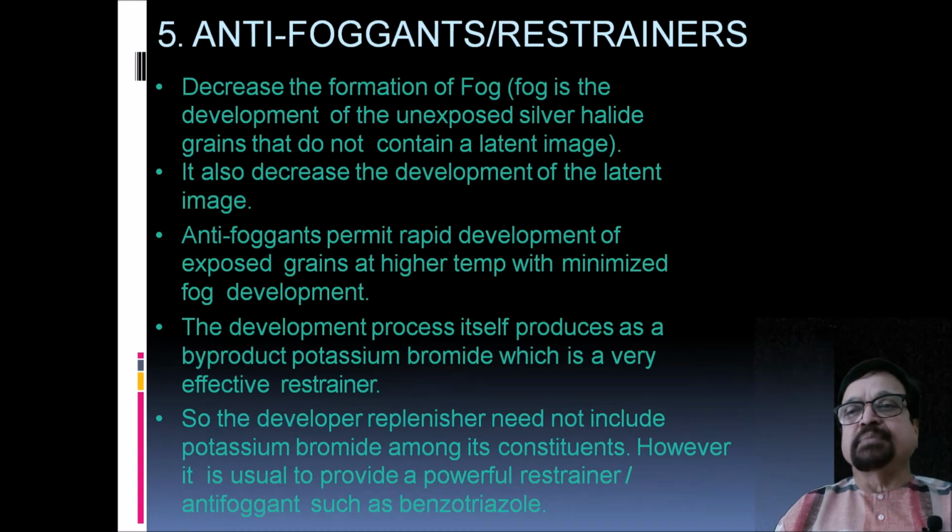Antifogants permit rapid development of exposed grains at higher temperature with minimized fog development. The development process itself produces as a byproduct potassium bromide, which is a very effective restrainer. So the developer replenisher need not include potassium bromide among its constituents. However, it is usual to provide a powerful restrainer or antifogant such as benzotriazole.